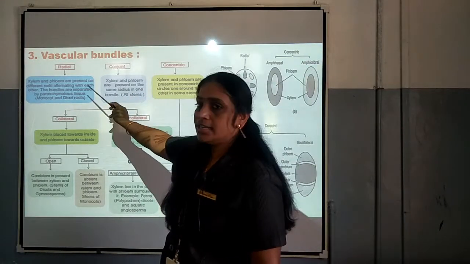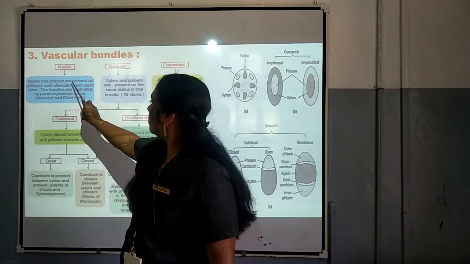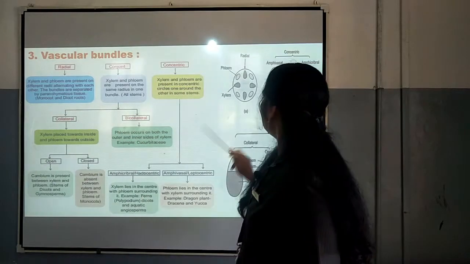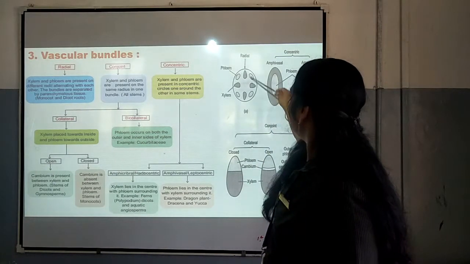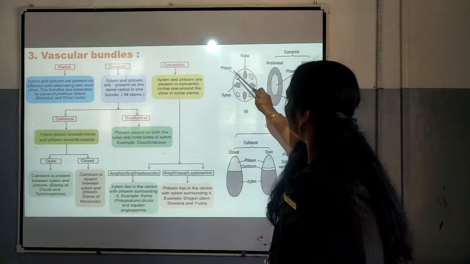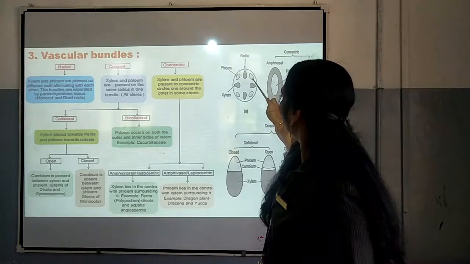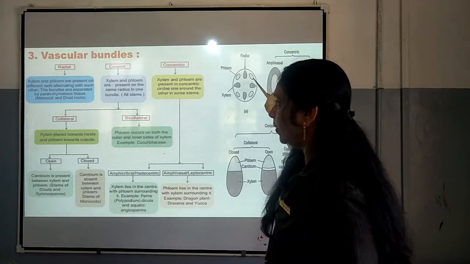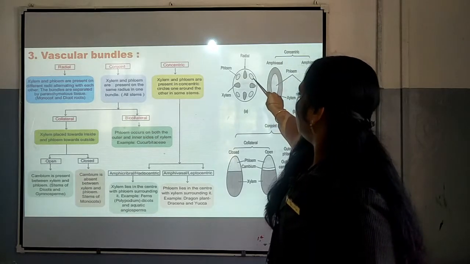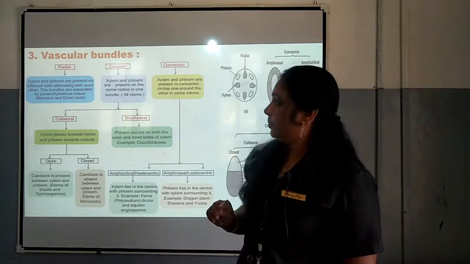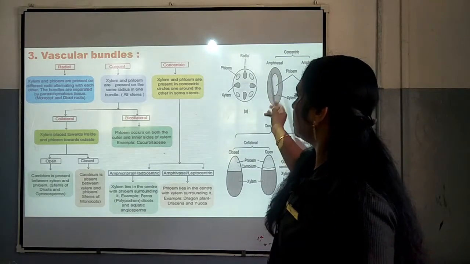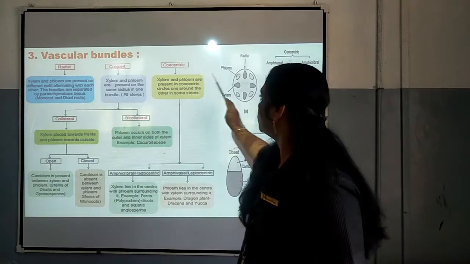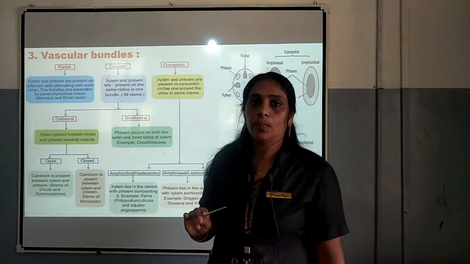In the case of radial, xylem and phloem are present on different radii alternating with each other. This is the radial vascular bundle: this is xylem, this is phloem, xylem, phloem, xylem, phloem. In this way, xylem and phloem are present there. We can say the vascular bundle is radial, and it is seen in monocot as well as dicot roots.